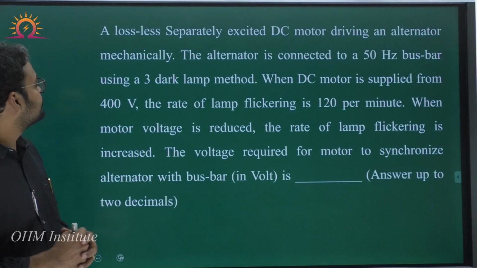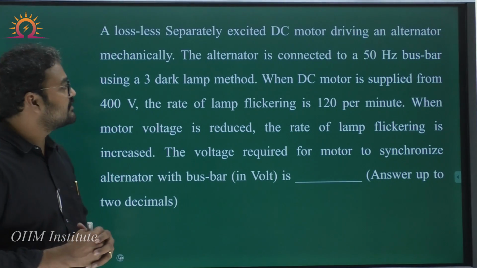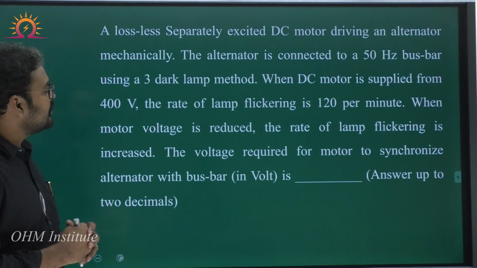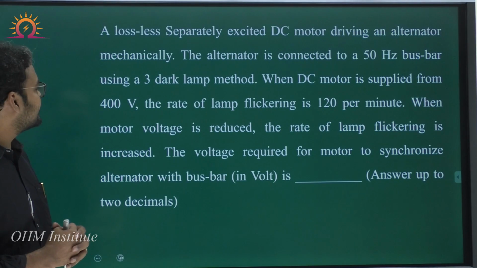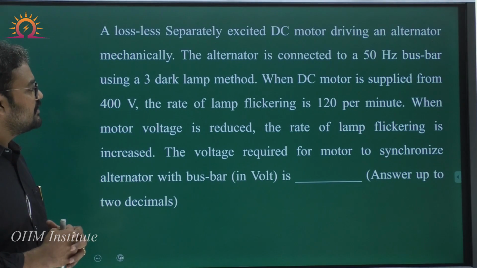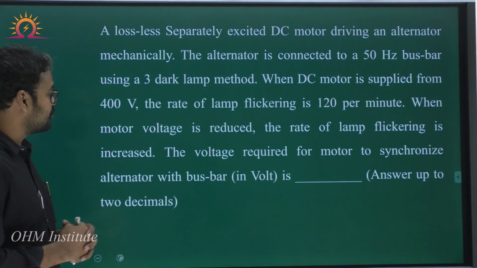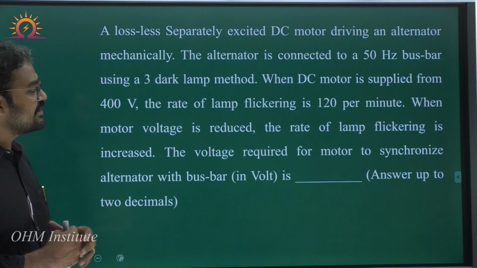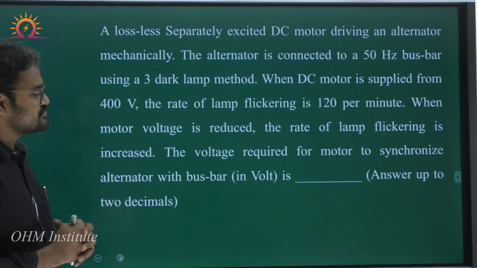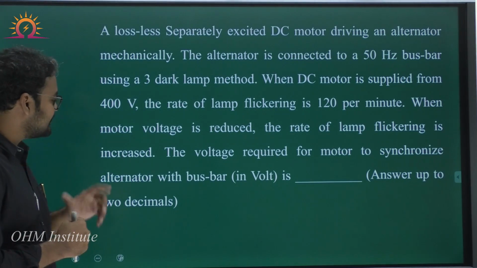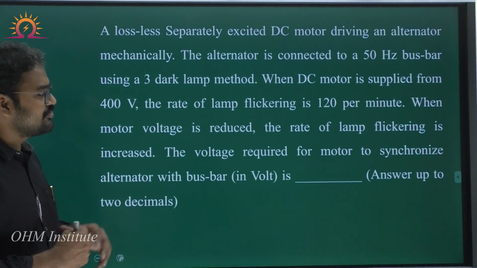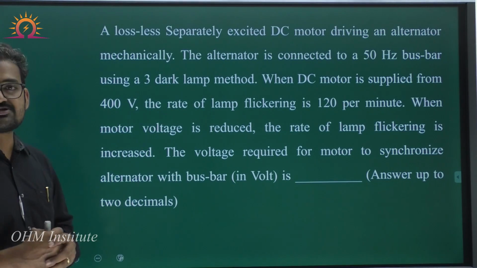Now, look at the question. A lossless, separately excited DC motor is driving an alternator mechanically. The alternator is connected to a 50 Hz bus bar using a 3 dark lamp method. When the DC motor is supplied from 400 volt, the rate of lamp flickering is 120 per minute. When the motor voltage is reduced, the rate of lamp flickering is increased. So, the voltage required for the motor to synchronize the alternator with the bus bar is how much?